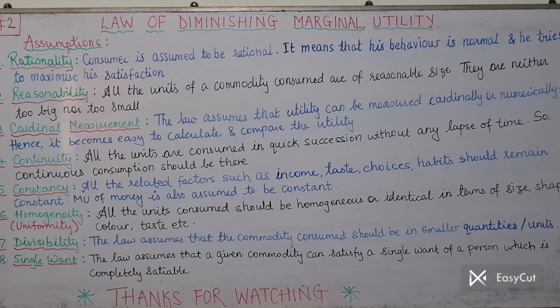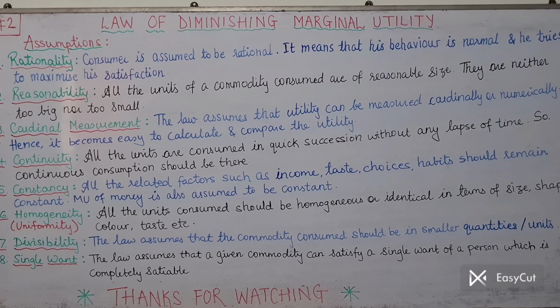It's quite possible because there is a lot of time gap between the consumption, and that's why Dr. Alfred Marshall has assumed that the consumption should be in quick succession. That means there should be continuity in the consumption of units, and the person should not wait or give any gap while consuming the commodity. I hope the point is clear.